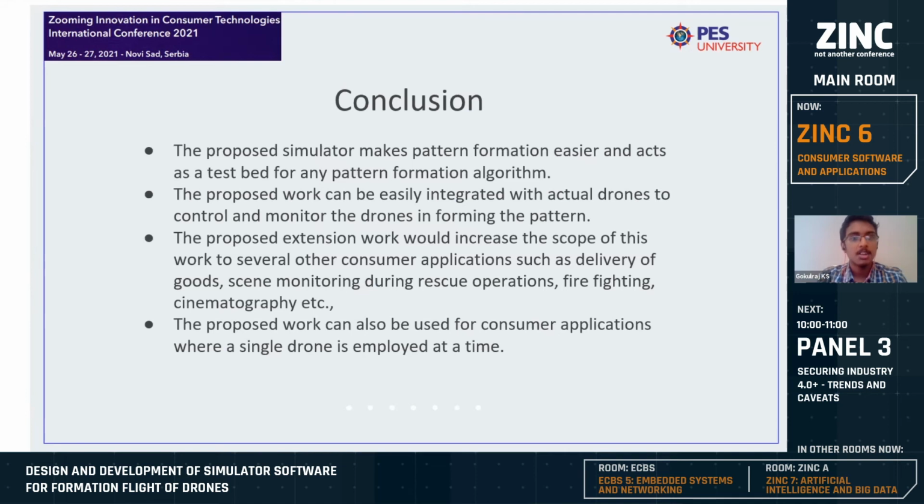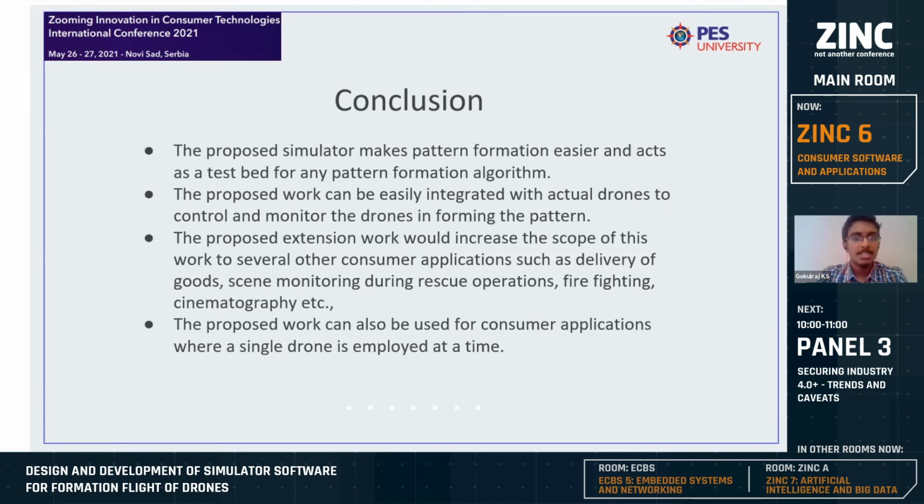Yeah, the conclusions. So the proposed simulator makes pattern formation easier and acts as a testbed for any pattern formation algorithm, because before testing algorithms on real drones, it's really helpful if you have a simulator which is similar to the real world, which has all the things like gravity, inertia, force and stuff, so that you can test it according to various situations.